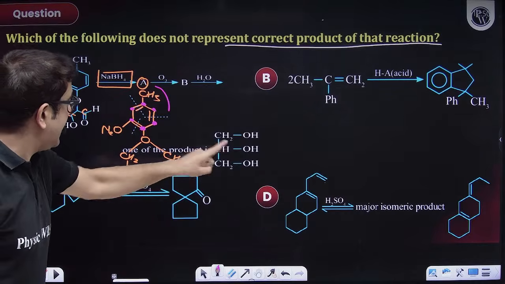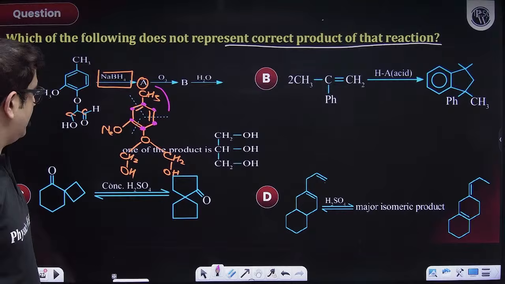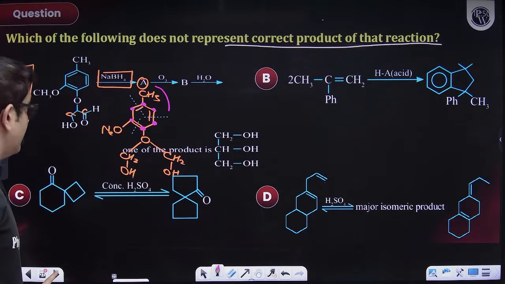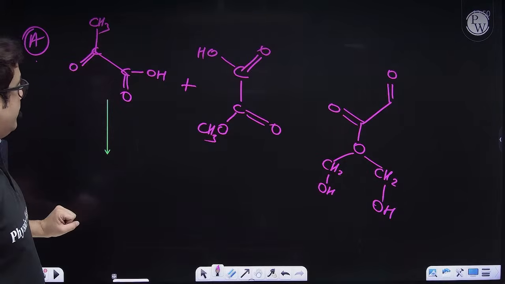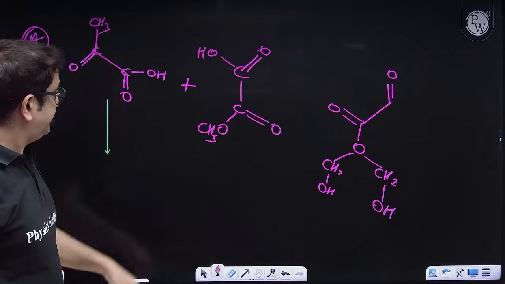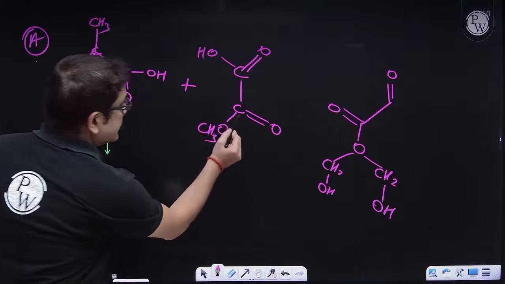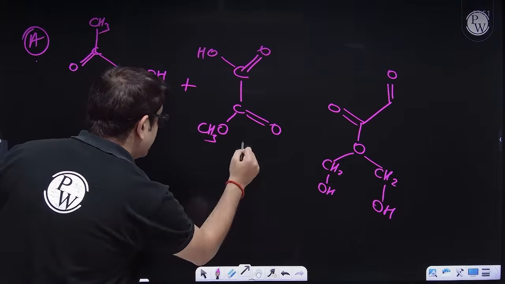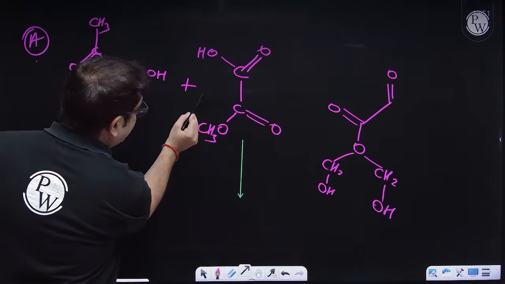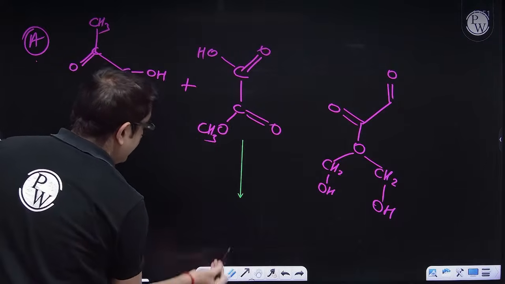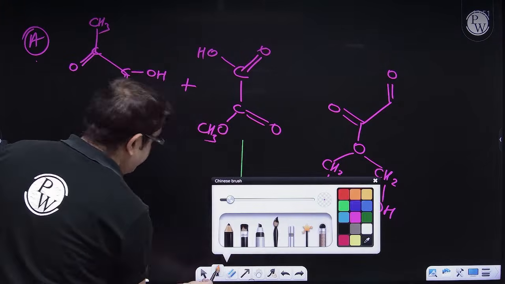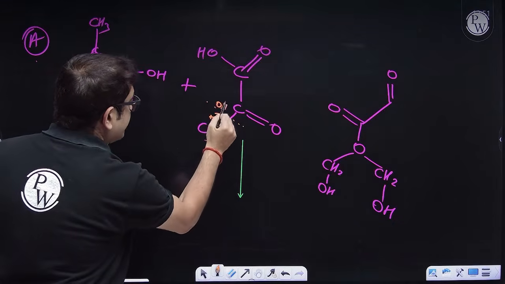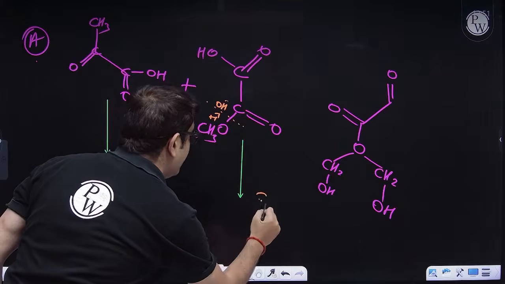Hydrolysis. So this is alcohol, no? So one of the product is this alcohol is the question option is telling us. So let us explore. Sir, no hydrolysis can take place over here. What about this guy? Sir, this is an ester. C double bond O and O. So here hydrolysis will definitely happen. This bond will be broken. And this will get H plus, this will get OH minus. So this will be my corresponding carboxylic acid.